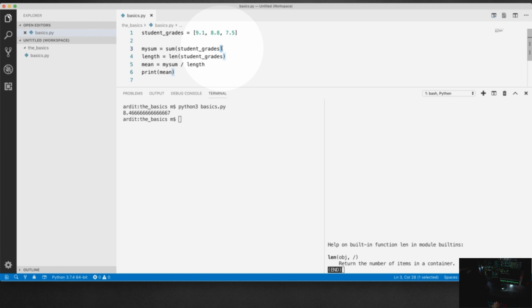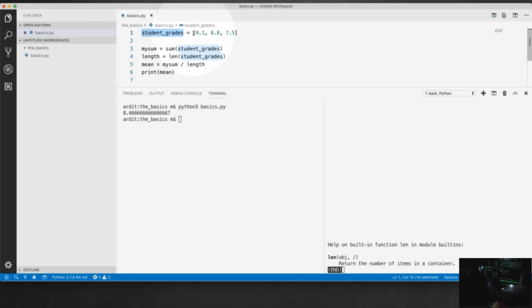For example, you wanted to calculate student grades. What is the best data structure? Is it a list or is it a dictionary? A dictionary is another type that I'm going to explain in the next lecture. So you should use the proper data structure to store your data.